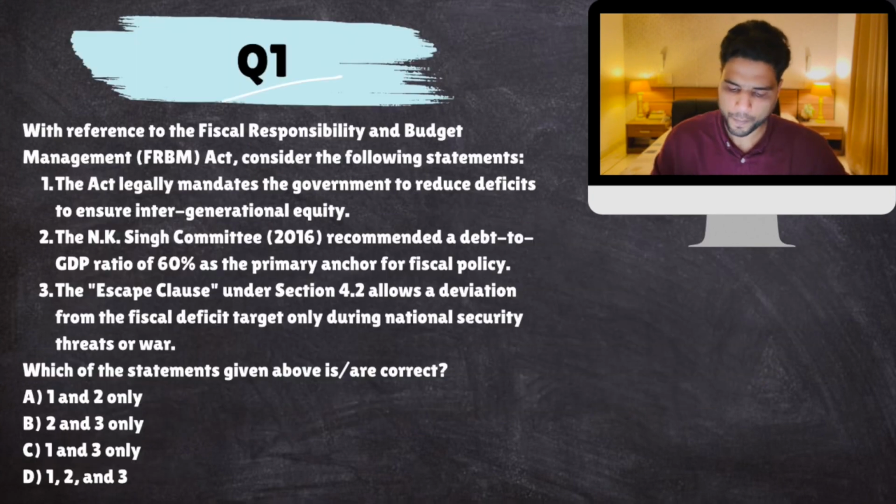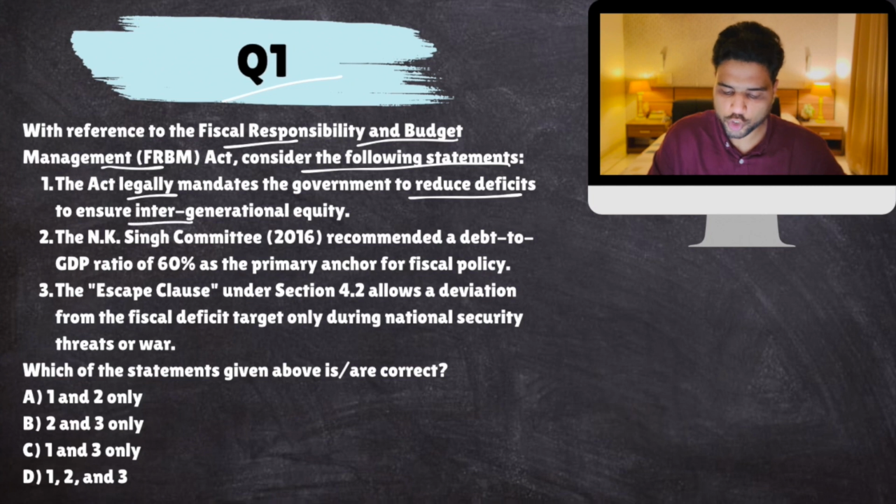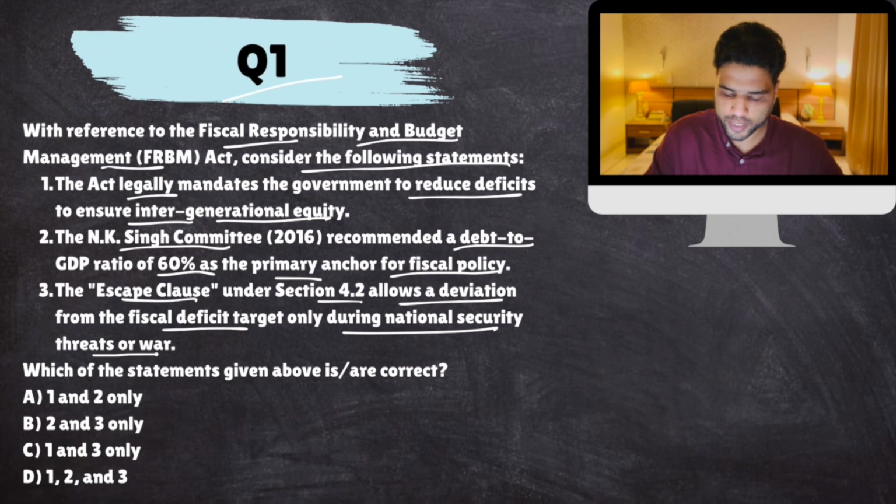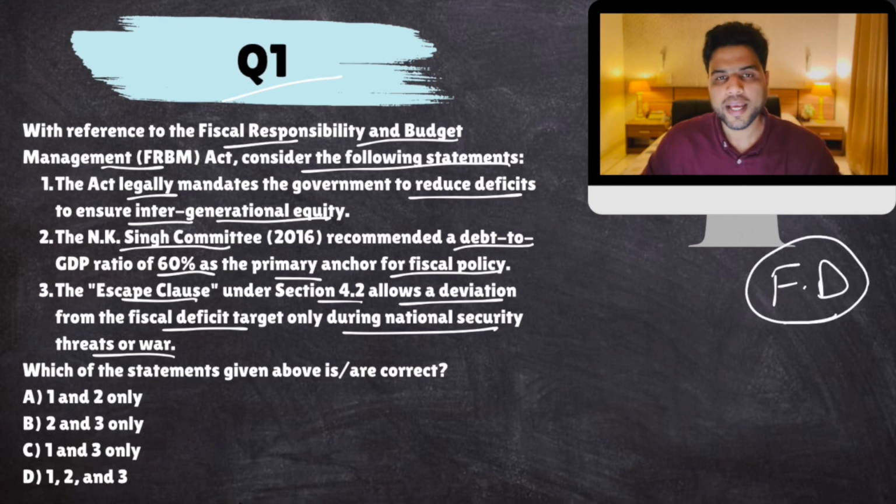Question number 1. With reference to Fiscal Responsibility and Budgetary Management Act, consider the following statements. The Act legally mandates the government to reduce deficits to ensure intergenerational equity. The NK Singh Committee recommended a debt to GDP ratio of 60% as primary anchor for fiscal policy. The escape clause under Section 4.2 of the Act allows a deviation from fiscal deficit target only during national security threats or war.